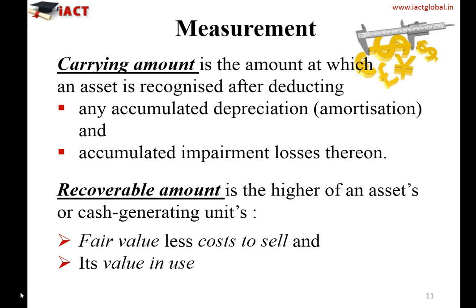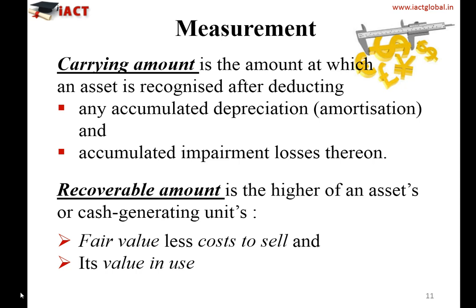On the other hand, the recoverable amount is the higher of an asset's or CGU's fair value less cost to sell and its value in use. So when we need to calculate the recoverable amount, we need to do two things. One, we need to analyze the value of the asset in the market, that is the fair value, less cost of selling, if any.